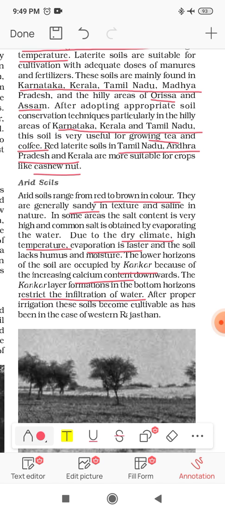As we know, in the arid region people walk 10 to 15 kilometers to get water. So in the bottom horizon of this soil where we have this kankar, it restricts the infiltration of the water. After proper irrigation, these soils become cultivable, as seen in the case of Rajasthan, West Rajasthan.